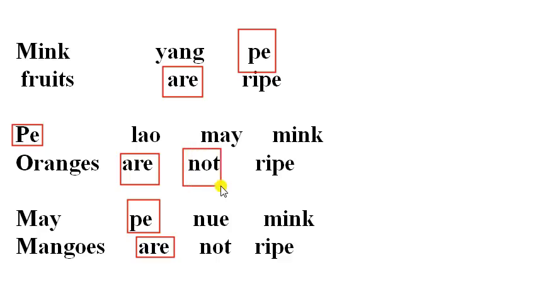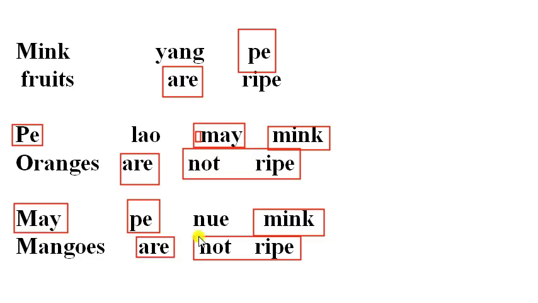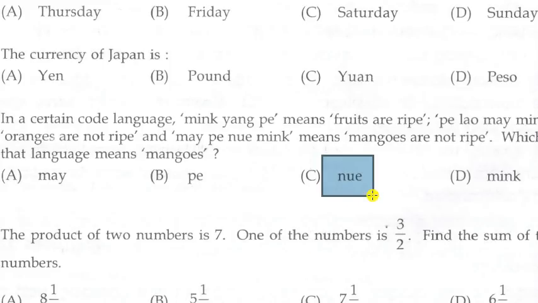The common words are not ripe, and the common codes in these two statements are mink and me. So the remaining word in the last statement is mangoes, and the remaining code is new. So the code which stands for mangoes is new. So the answer of this question is new.